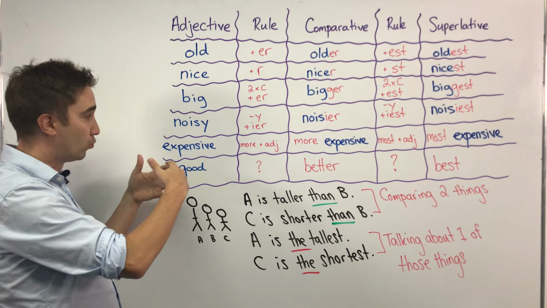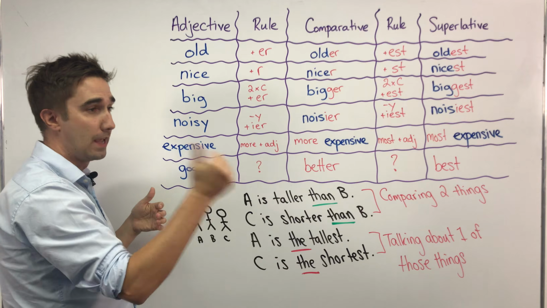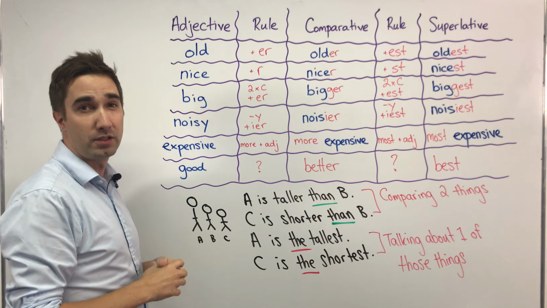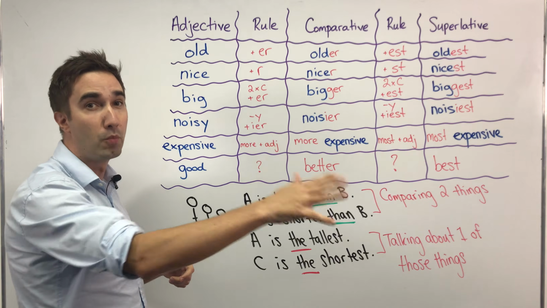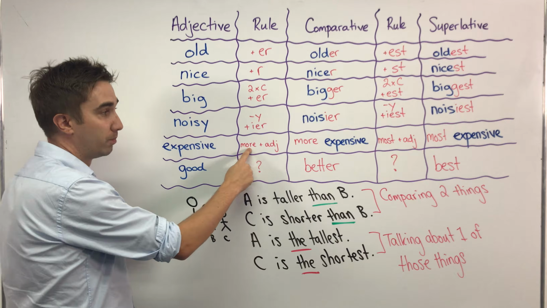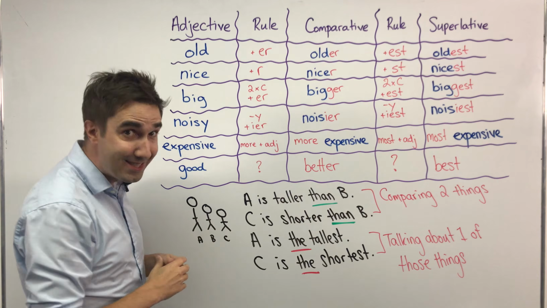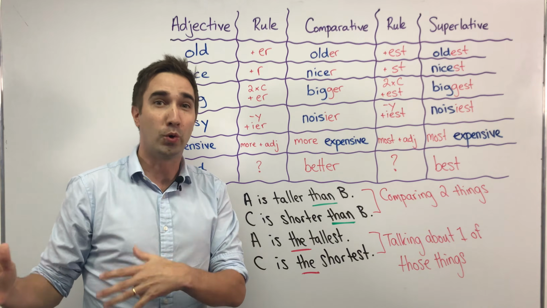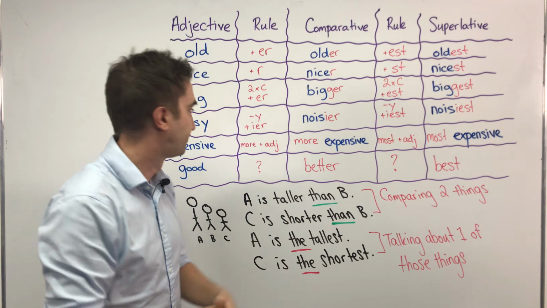Expensive. This is a really long adjective. Expensive. So 3 syllables. Actually, any adjective that has 2 syllables or more that doesn't end in a Y, we're going to add more plus the adjective. This is quite easy. We say more expensive. A Ferrari is more expensive than a Honda.